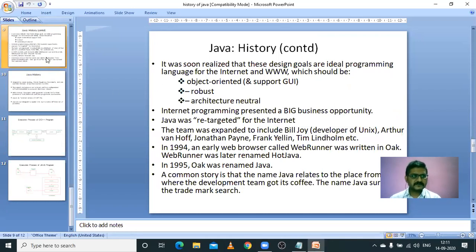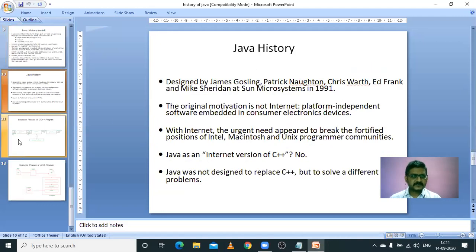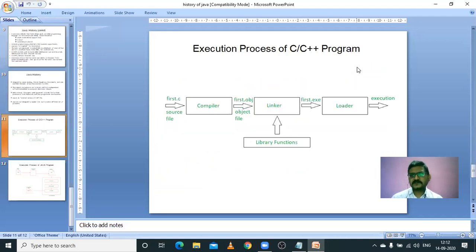Next, we will see the execution process of a C and C++ program, which is different from the Java programming language. Initially we write a program in an editor called Turbo C or Turbo C++. Any file written in C language has the extension .c, which is the source file.